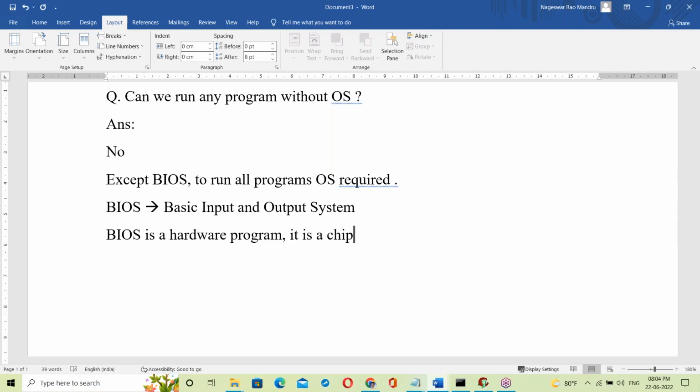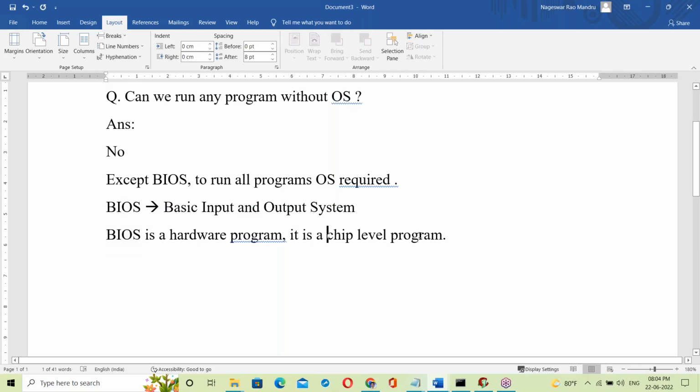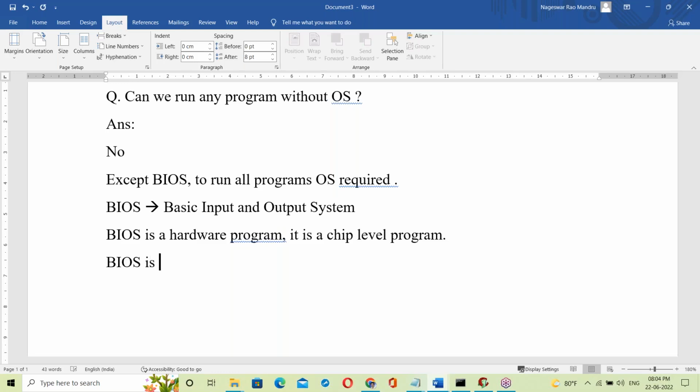In the motherboard there is a BIOS chip. What's the role of BIOS? See, BIOS is responsible.